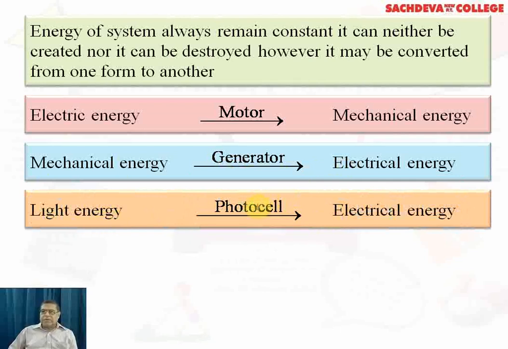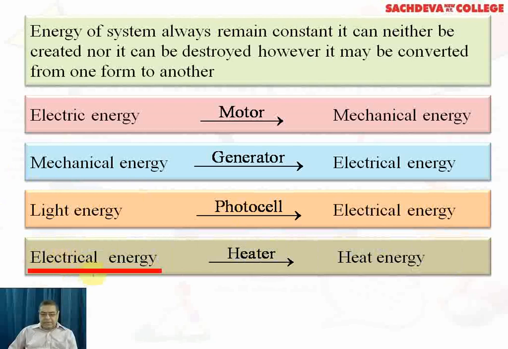In a photocell, there is a cathode plate and an anode plate. Ultraviolet light is made to fall on the cathode plate and electrons are ejected from it. Those electrons constitute current. This is how light energy is converted with the help of a photocell into electrical energy.